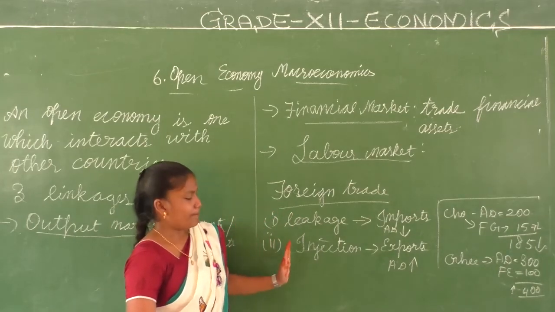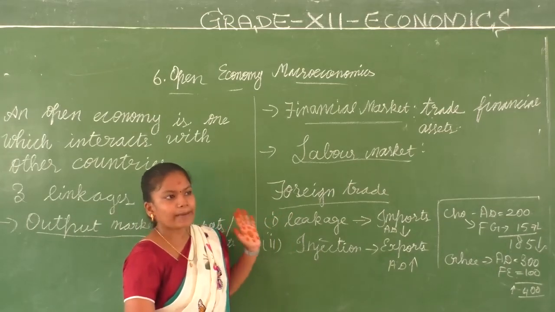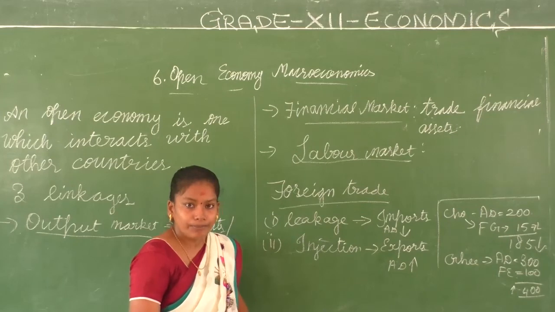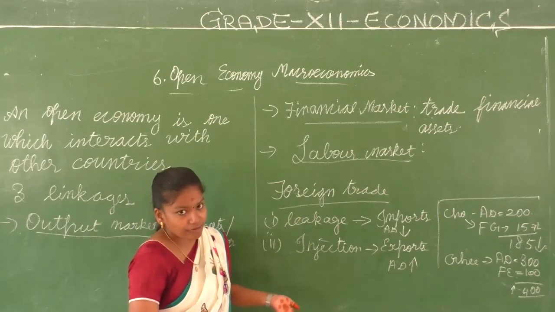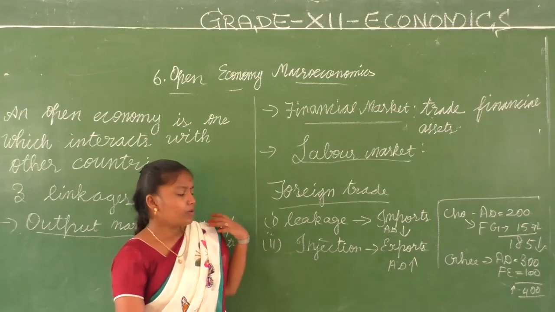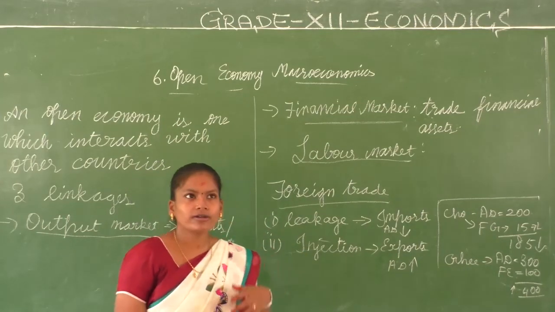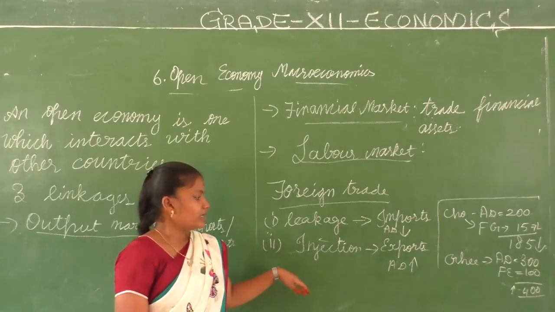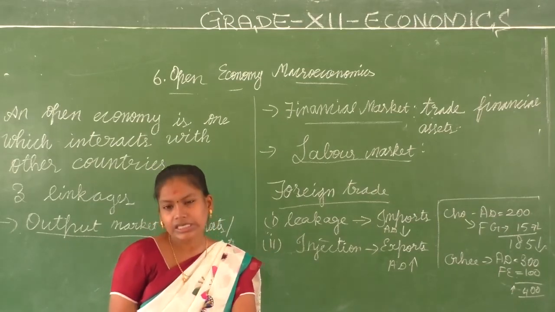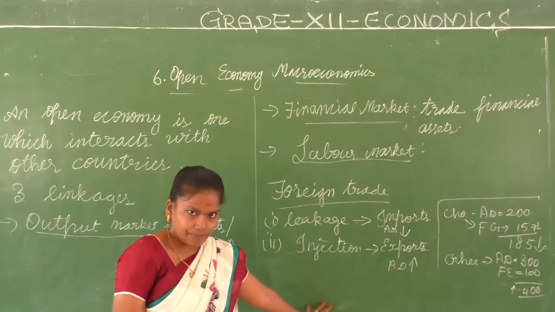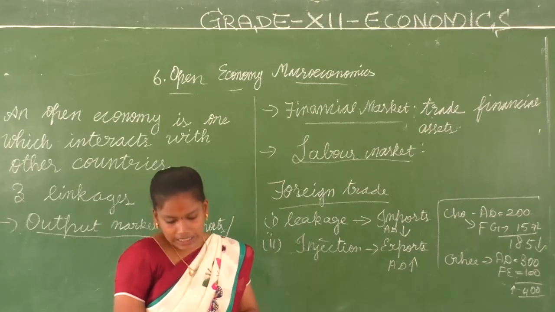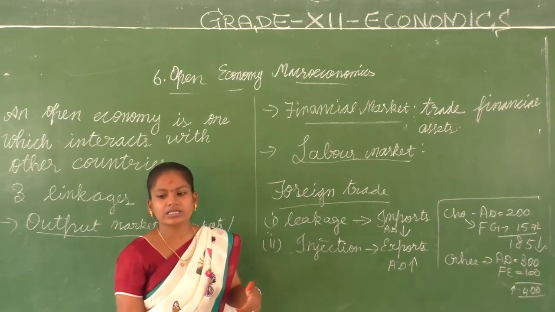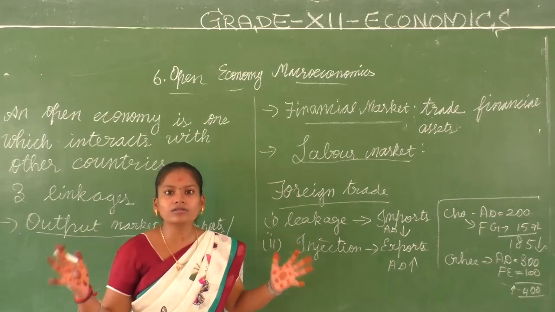So what is the impact of foreign trade on the aggregate demand? We have two impacts, the leakage and the injection. Leakage happens when Indian consumers go for imported products, then the aggregate demand falls for a certain product. But when the goods are exported and foreigners are happy with the product and want to buy more of it, then the aggregate demand for the particular product increases. The production is in India, so the domestic economy grows. One more thing that we need to discuss is that we have to actually connect all the chapters here, children.